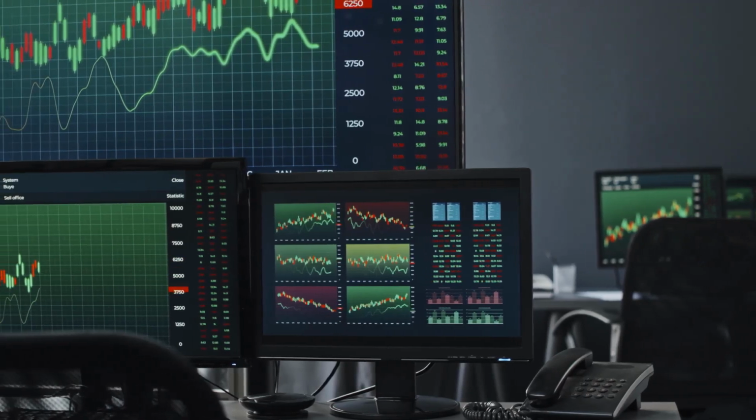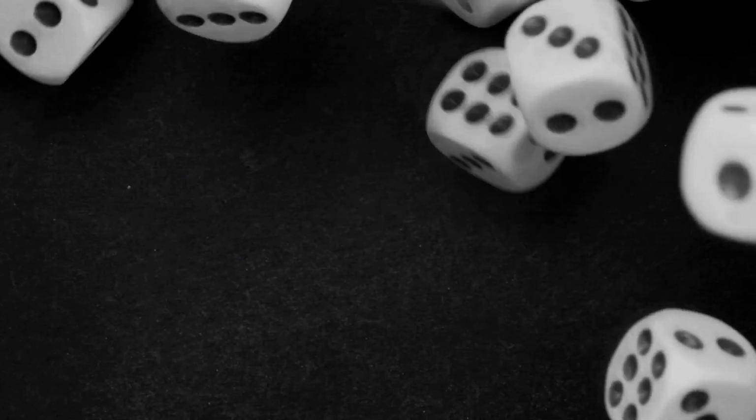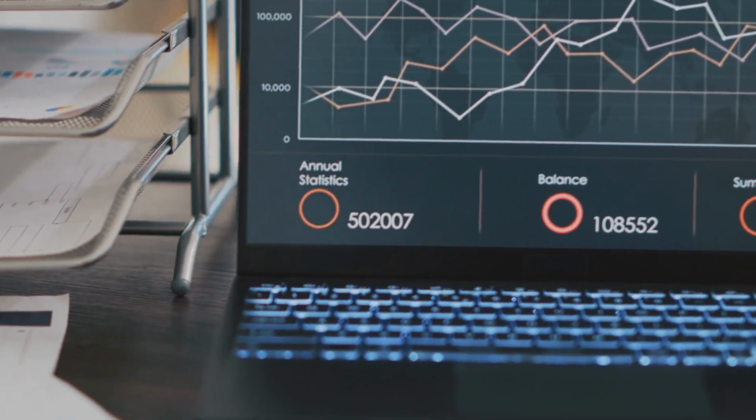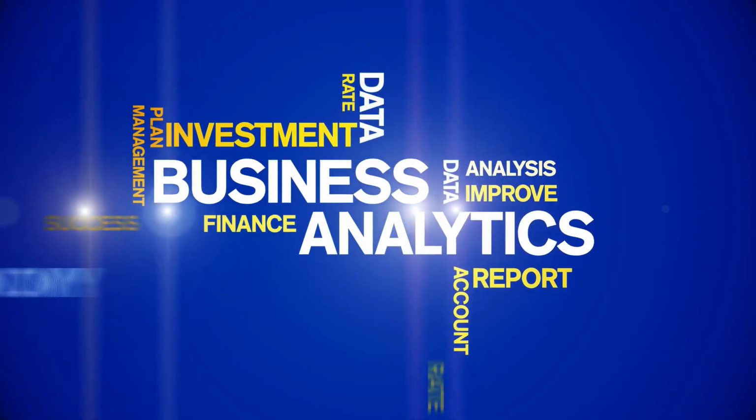Exposing the power of randomness in finance. It's not luck, it's smart modeling. Monte Carlo Simulation shows you the future, one random roll at a time. Monte Carlo Simulation is your risk analysis power tool.